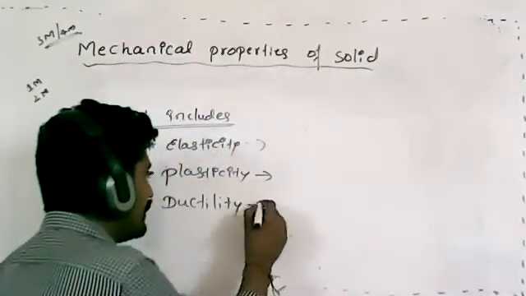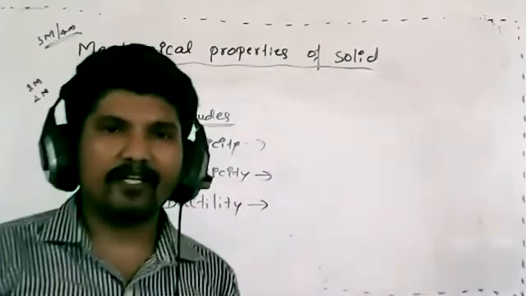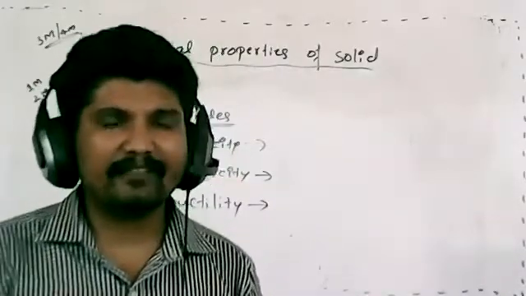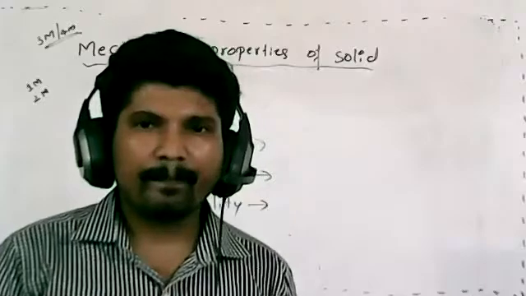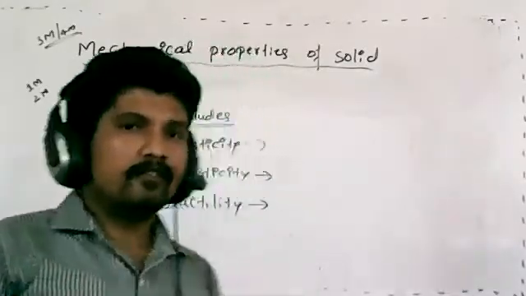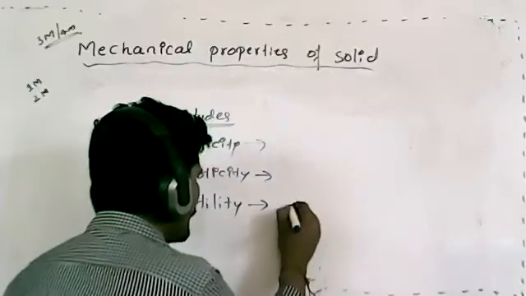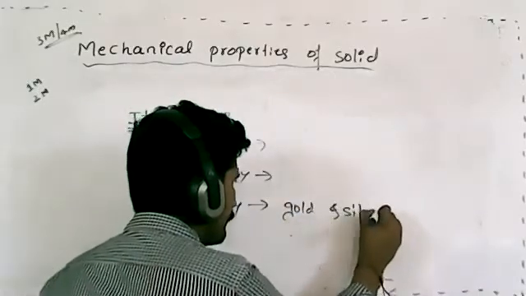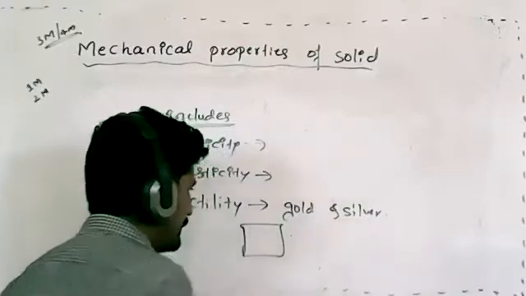How can I define ductility? It means, for example, if I consider gold and silver, this is a gold plate.